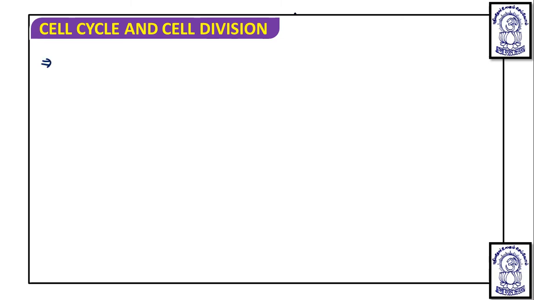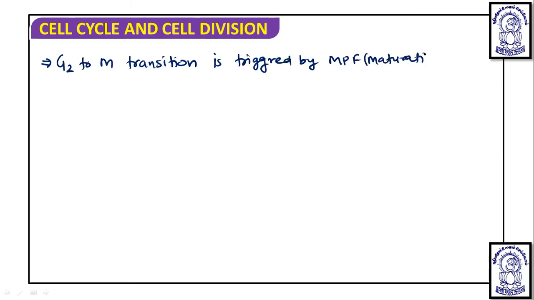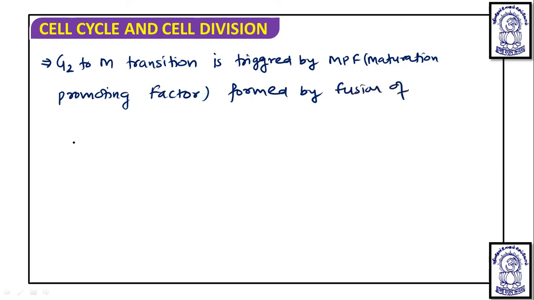In the same way, for the other checkpoint, it is known that the G2 to M transition is triggered by MPF, that is maturation promoting factor, formed by fusion of M cyclin and cyclin dependent kinase, that is CDC2 kinase.